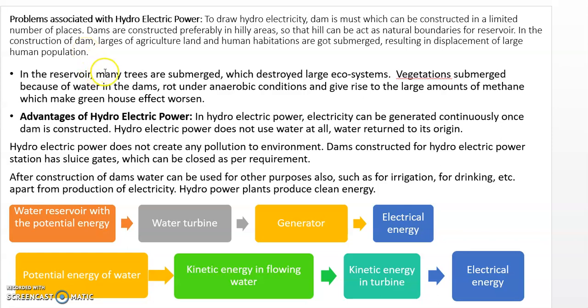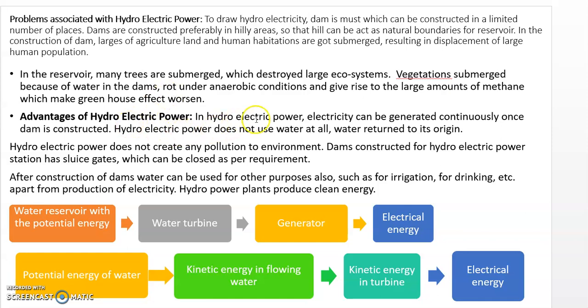Now in the reservoir, many trees are submerged, which destroys large ecosystems. The vegetation also gets submerged because of the water in the dams, and because of the submersion, it rots under anaerobic conditions and gives rise to a large amount of methane, which ultimately contributes to the greenhouse effect. But there are advantages also.